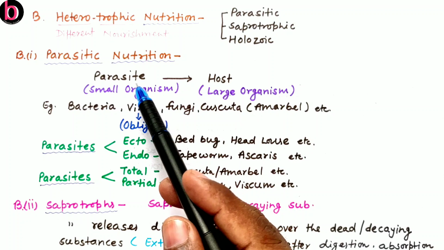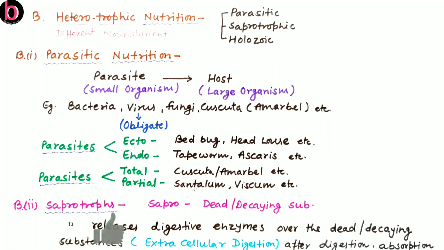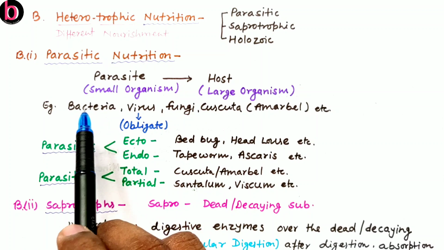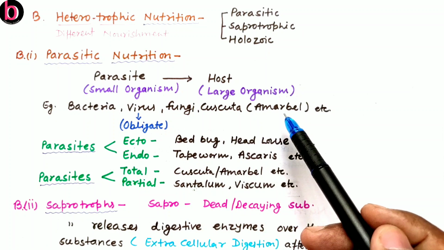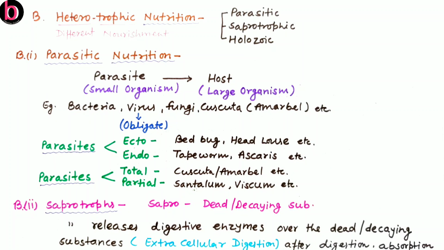Usually parasites get benefited by their host, while they cause a number of diseases or other types of losses to their respective host. Examples are given here: bacteria, viruses, fungus, Cuscuta, also known as Amarbel. So these are the examples of parasitic nutrition.